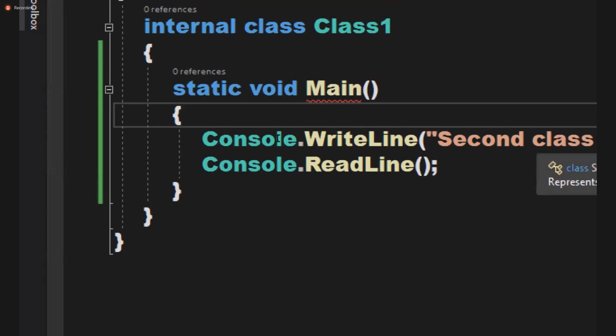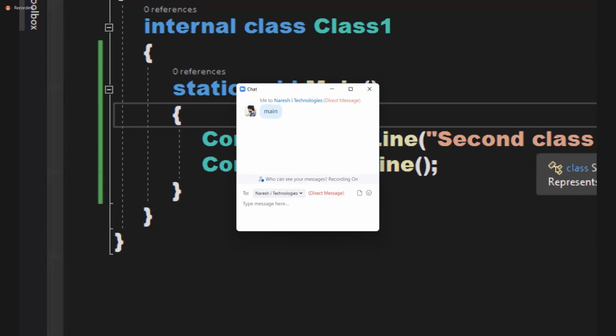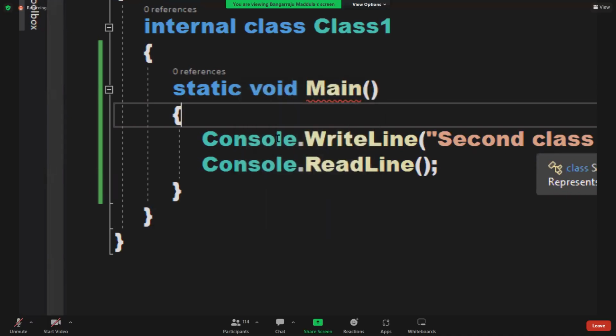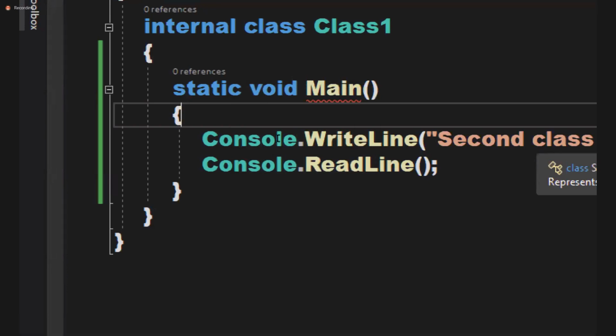Syntax is not the problem, don't bother about syntax. It is perfect. Main is in Pascal case. All syntax is perfectly followed, no mistake at all. Still, why is it an error?